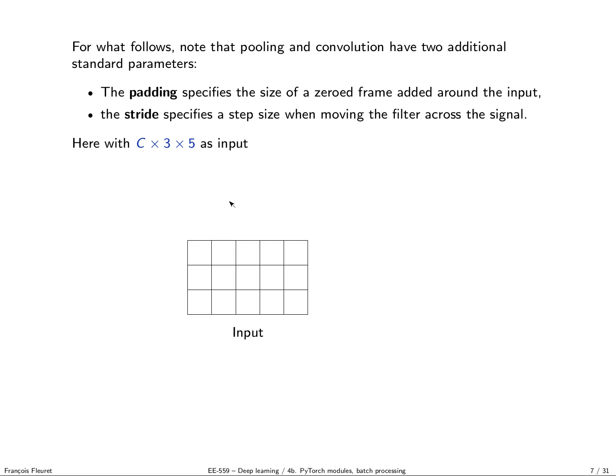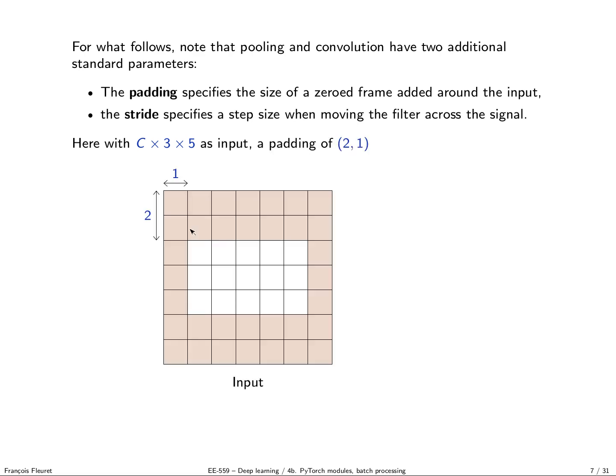For instance, in this example, imagine that we have a tensor of 3 rows and 5 columns. We have channels, but we don't visualize the channels here. A padding of 2, 1 would mean a padding of 2 rows at the top and the bottom and 1 column at the left and the right. So it would change the shape of the tensor that we are going to process. That way, it would add a bunch of zeros around the original tensor.